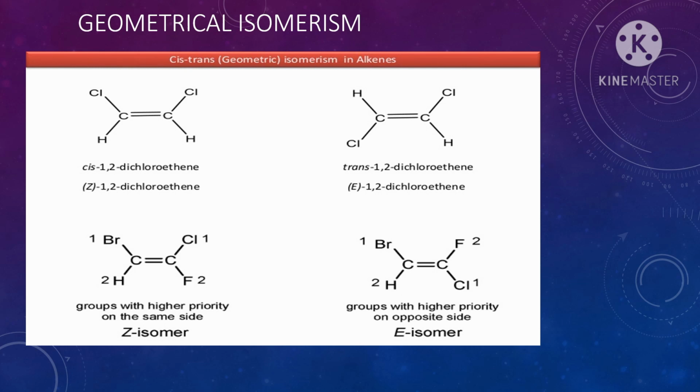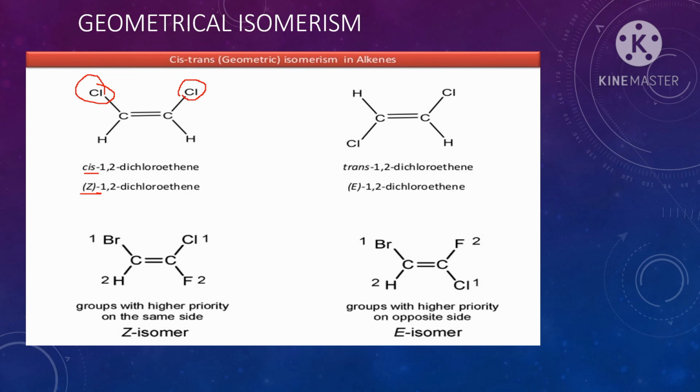See the example of geometrical isomers. The first one is called 1,2-dichloroethene. Here the cis isomer means identical atoms are present on the same side of the double bond, and it is also called the Z isomer. Z isomer and cis isomer mean the same, that is, identical atoms are present on the same side.